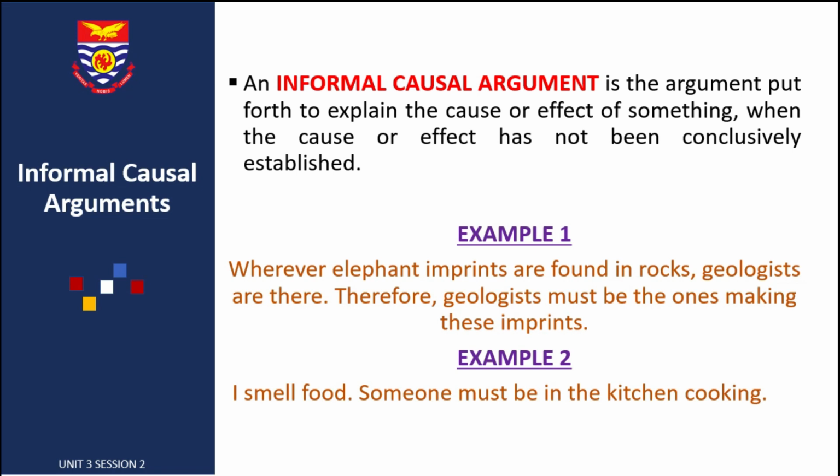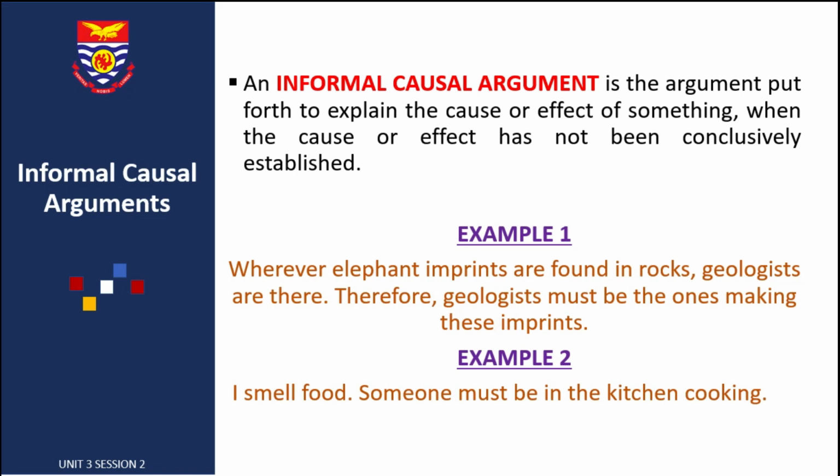In the previous session, we've already looked at what a causal argument is. Now, this time, if we are looking at an informal causal argument, then we are considering causal arguments that are somewhat erroneous. So, an informal causal argument is the argument put forth to explain the cause or effect of something when the cause or effect hasn't been conclusively established, right? And this is what we mean. Let's look at the examples here.